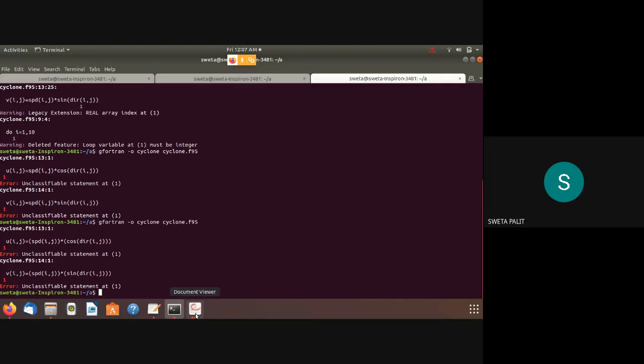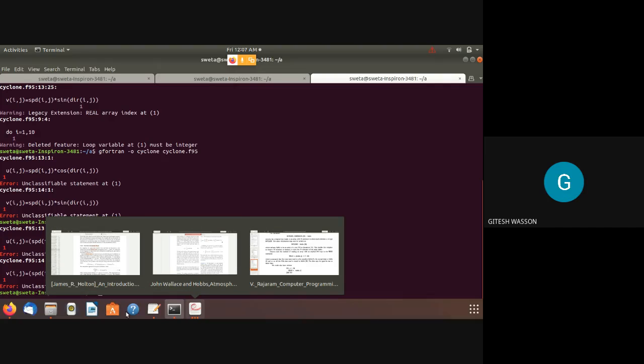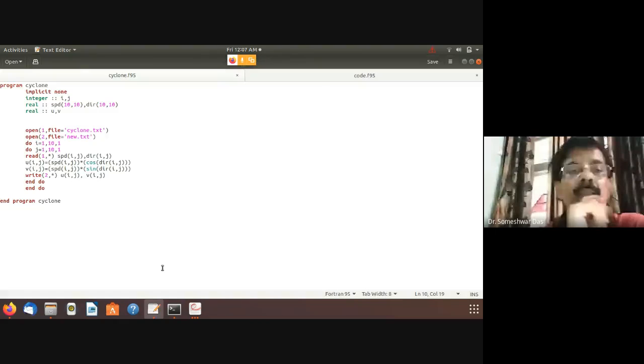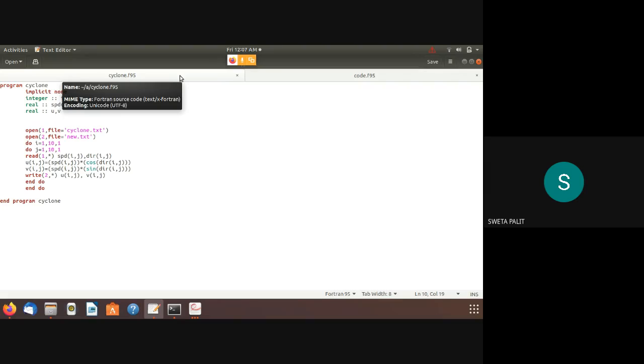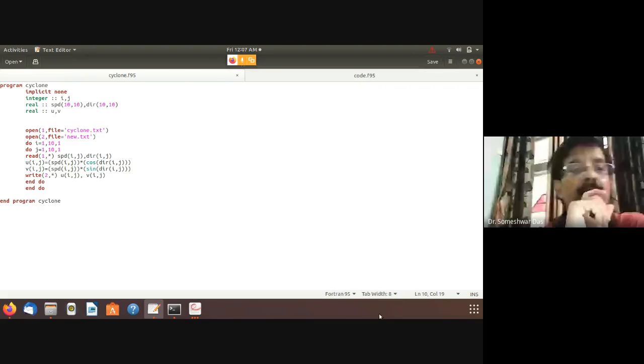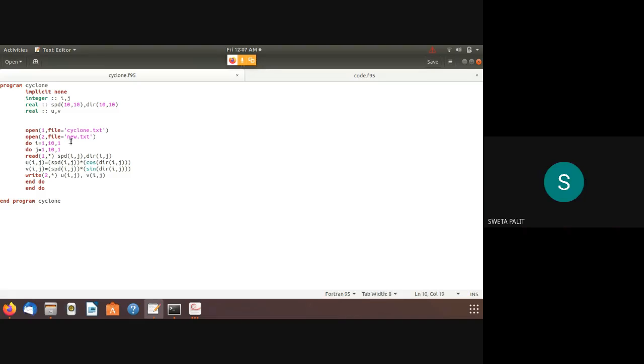Yes, sir. Sir, I'll show you the text file. Okay, sir, this is the code which I have written. Integer i, j, real speed 10 by 10, fraction 10 by 10. Real EV. Open file background.txt, open to new.txt is the output. This last comma 1 is not necessary because by default it works without it, but I thought that maybe the counter is not working because I did not put it. But even without the comma 1, it's not working. It's showing a compilation error.